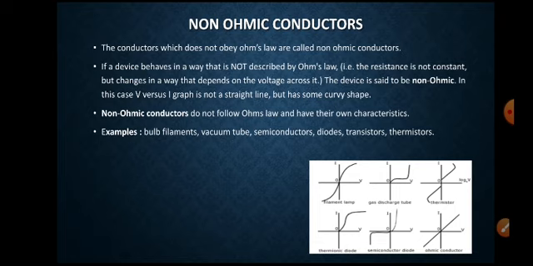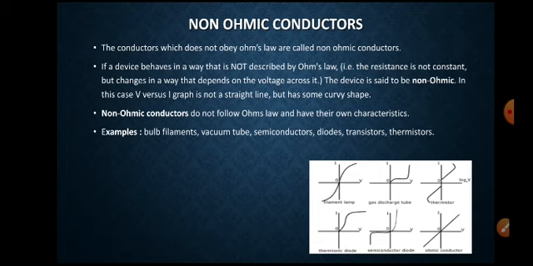That is, resistance is not constant but changes in a way that depends on the voltage across it. If voltage changes, resistance also changes, but resistance does not remain constant. This device is said to be non-ohmic.